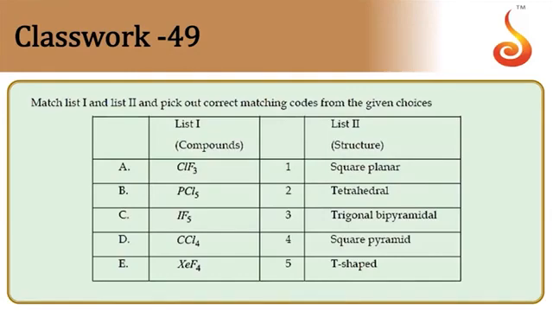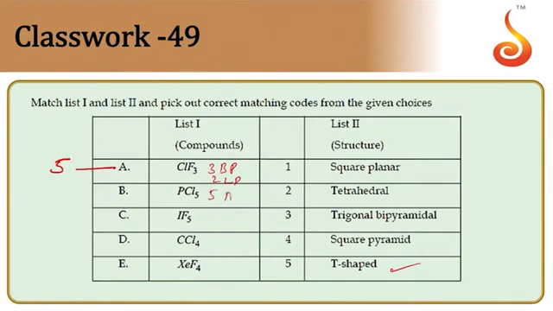ClF3, there are 3 bond pairs here and 2 lone pairs. So sp3d hybridization, but because of 3 bond pairs, 2 lone pairs, the molecule must have T-shaped structure. So therefore, this must be 5 then now, T-shaped structure.